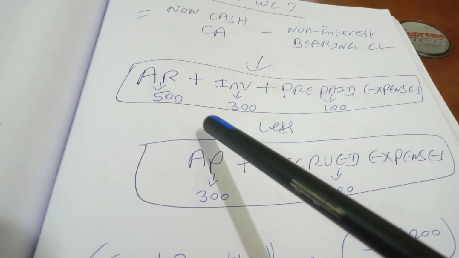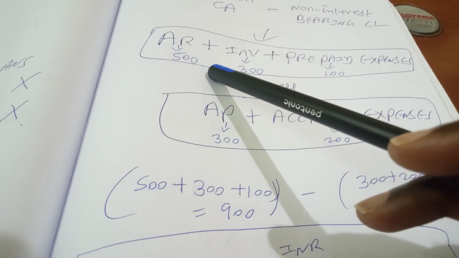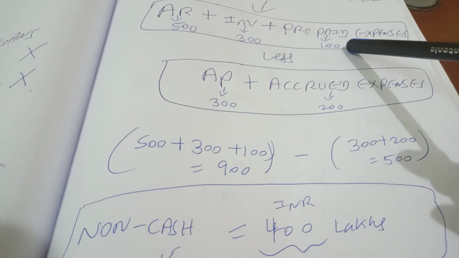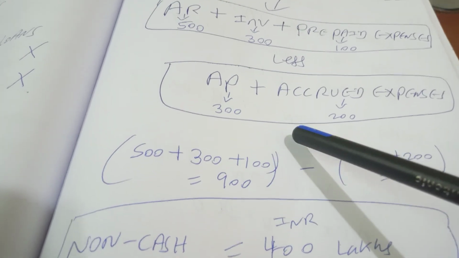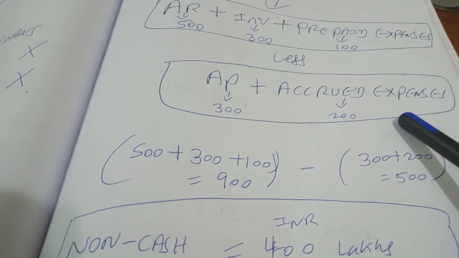Let me give some numerical for each one of the components. Let us assume accounts receivable is 500 crores, inventory 300 crores, prepaid expenses 100 crores, accounts payable 300 crores, and accrued expenses 200 crores for a hypothetical entity.